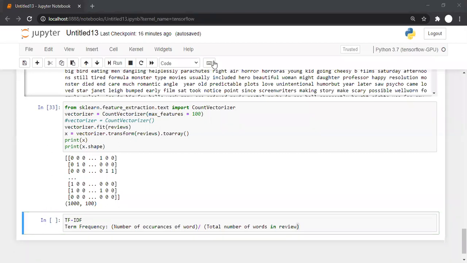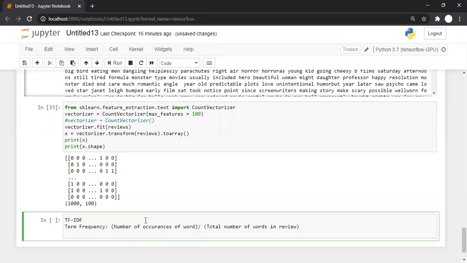Arun is asking a question: sir, when the count of every word takes place, is it for that particular review or of the entire review? It is for that review only, Arun. So when we are calculating the term frequency, you are calculating how many times a word appeared in that review only. Term frequency is only for that review.